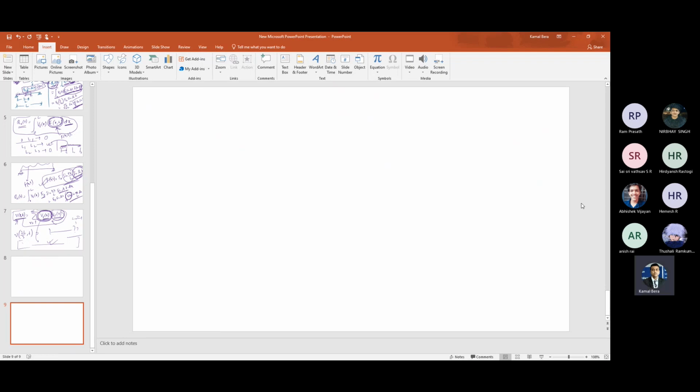Now, how the calculation will be done, and whether the calculation will be tedious or a one-line calculation, that depends upon the function I am giving. That is obvious. Okay, any doubt?